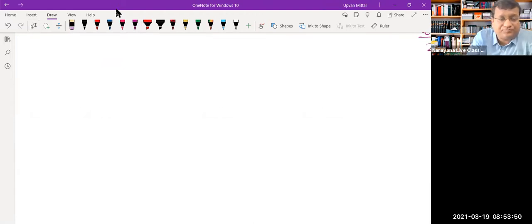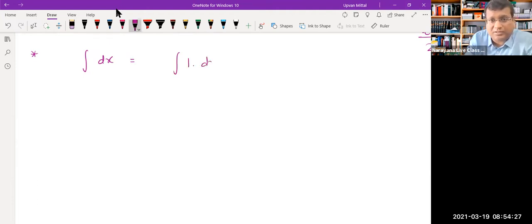Further, let us have a look at another small thing. Sometimes they will give you an integral and they'll not put anything here, they'll just give you the integral of dx. Now what do you mean by integral of dx? There is nothing in it. If we just say integral, it doesn't really carry much of a sense. But as far as integration is concerned, integral dx simply means integral of 1 into dx.